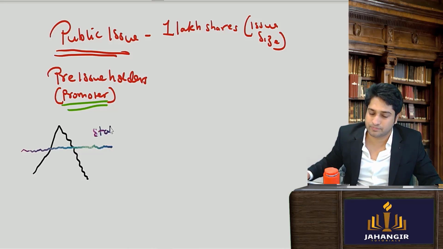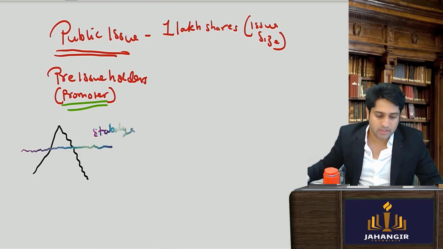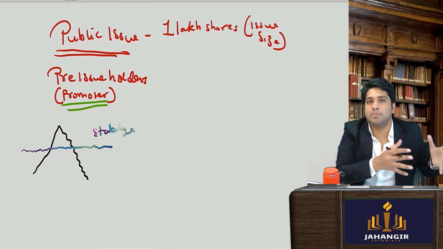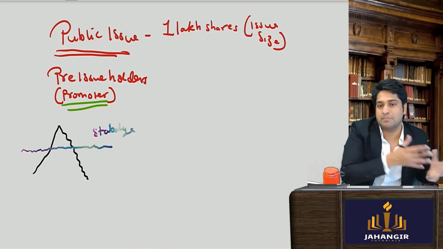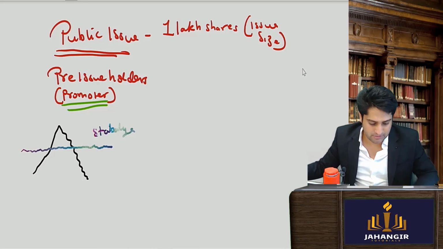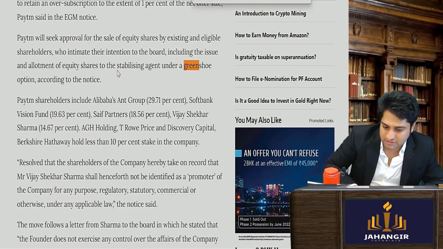So we want to stabilize the price. Now how will we do it? Let's understand. The promoters or the pre-issue shareholders, there will first of all be someone appointed, as I showed you in Paytm also. Who did they appoint to stabilize this price?